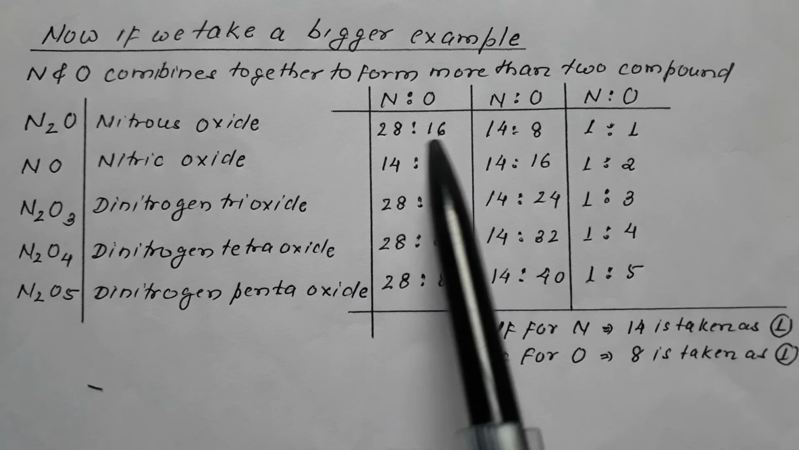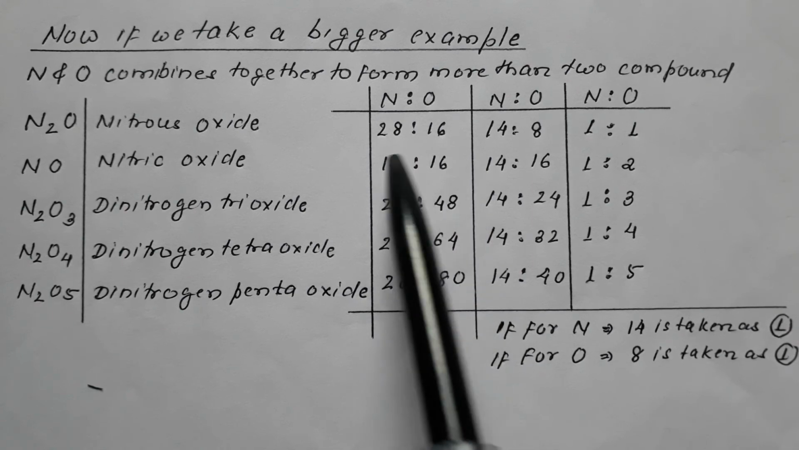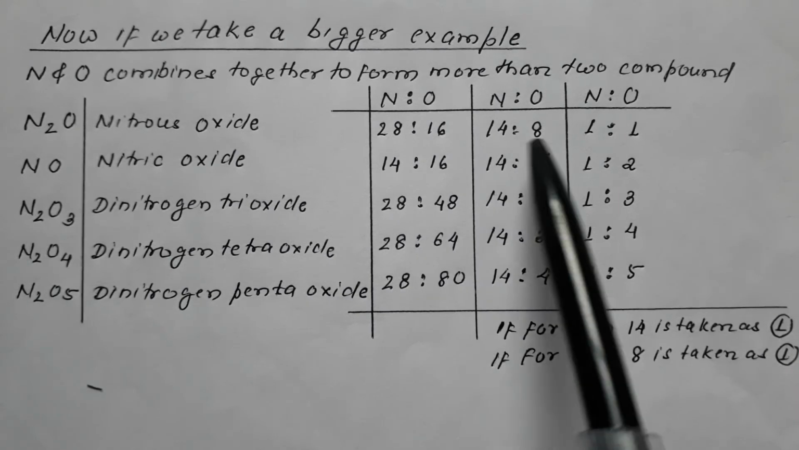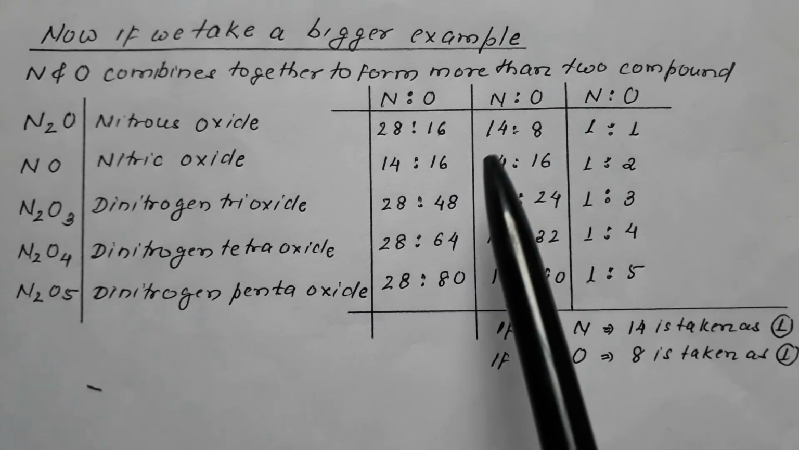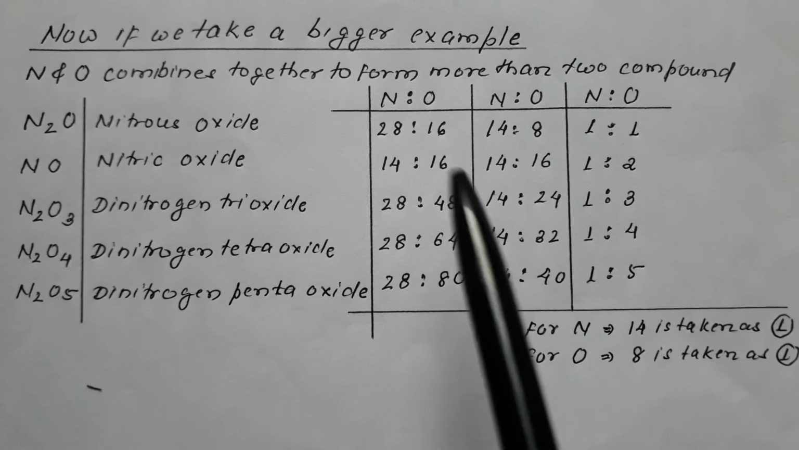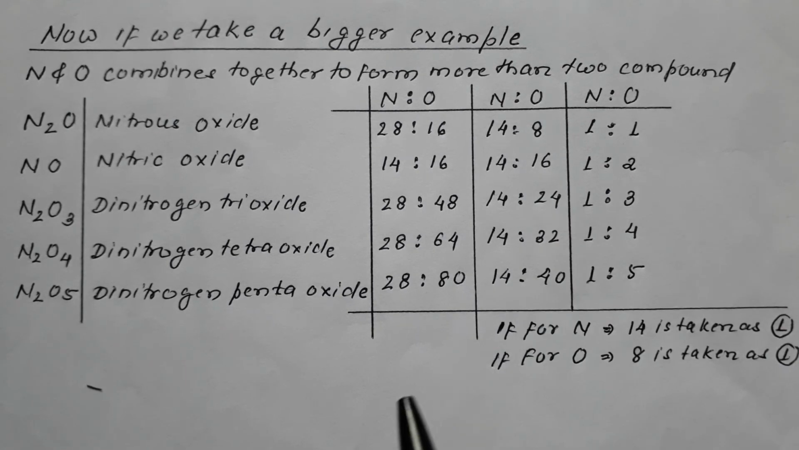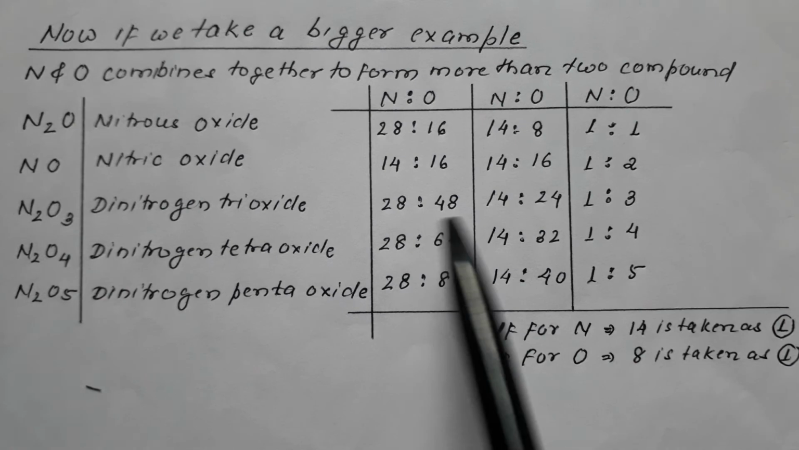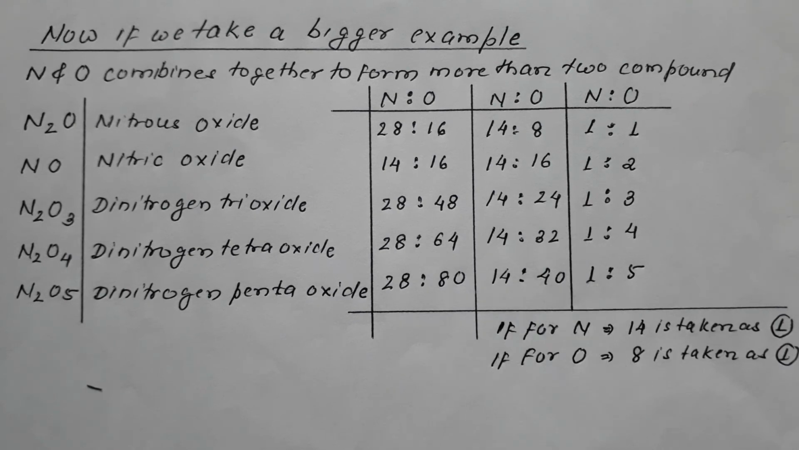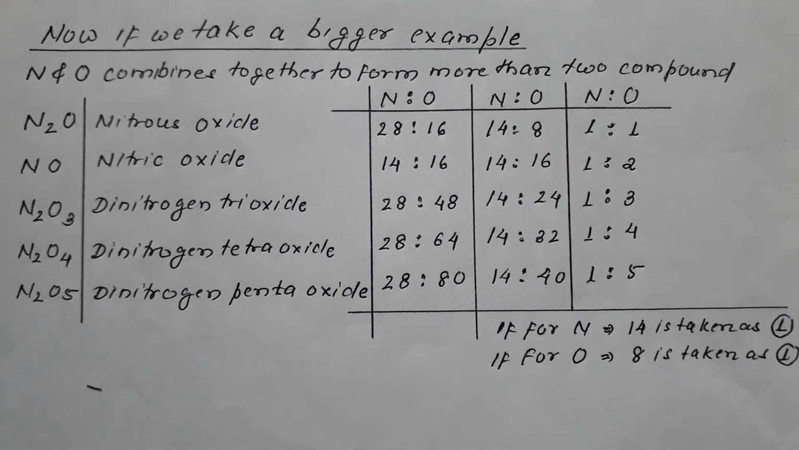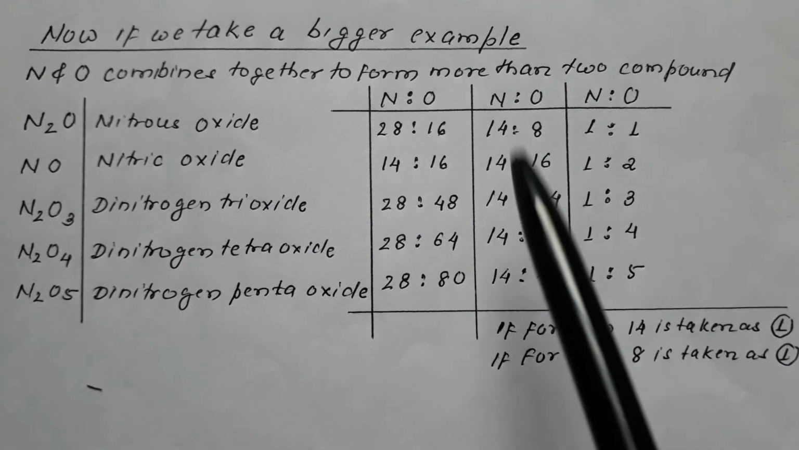So it is 28 is to 16. I am writing 14 is to 8. 28 is converted into 14, 16 converts into 8. This is already 14, 14 is to 16. This is 28 is to 48, I have written 14 is to 24. This is 28 is to 64, I have written 14 is to 32. This was 28 is to 80, I have written 14 is to 40. That is, all are in the ratio of 14.